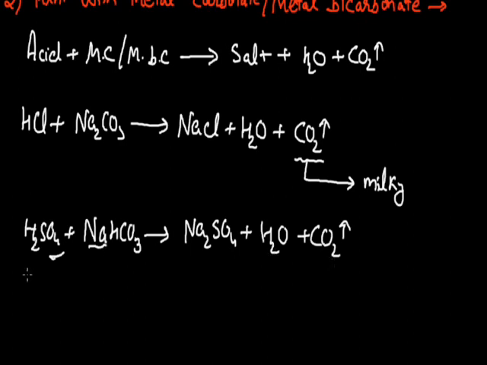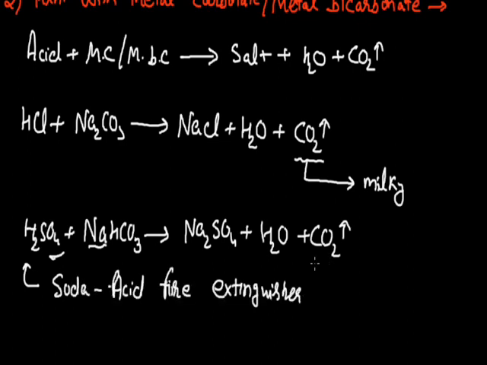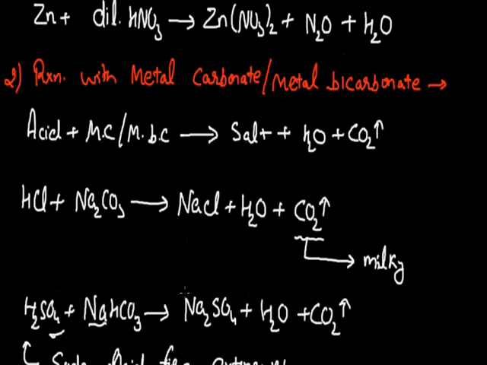And this kind of reaction is used in the soda acid fire extinguisher. Since carbon dioxide gas doesn't support combustion, this behavior of carbon dioxide is used to put off fire. This kind of fire extinguisher, where we take sulfuric acid and sodium bicarbonate as reactants, is commonly known as the soda acid fire extinguisher. So this is the second reaction, that is reaction of acid with metallic carbonate and metallic bicarbonate.